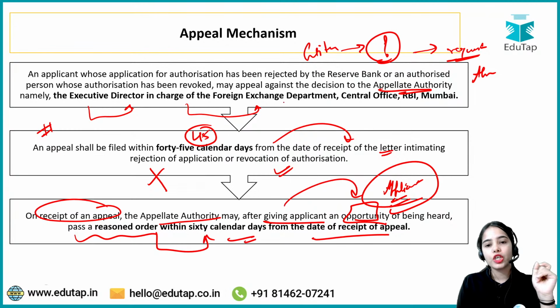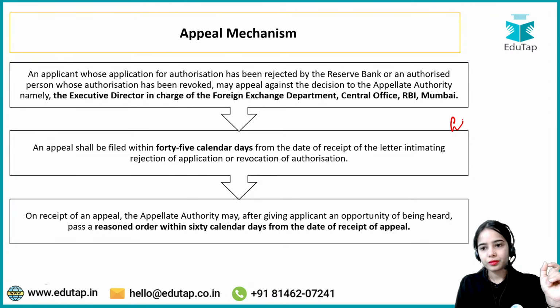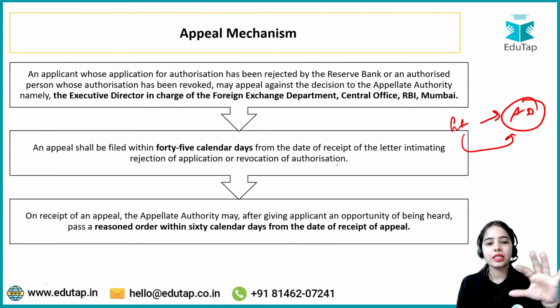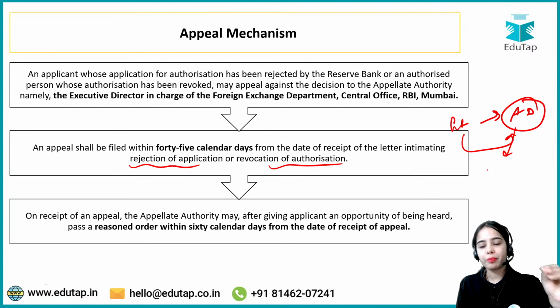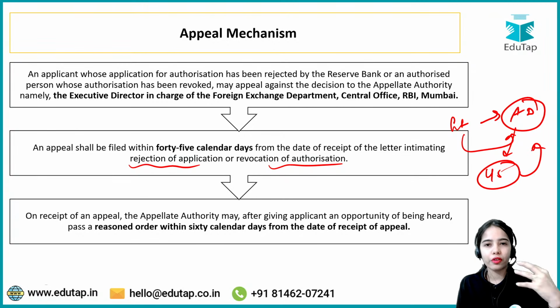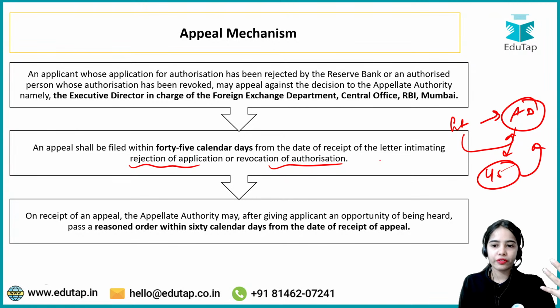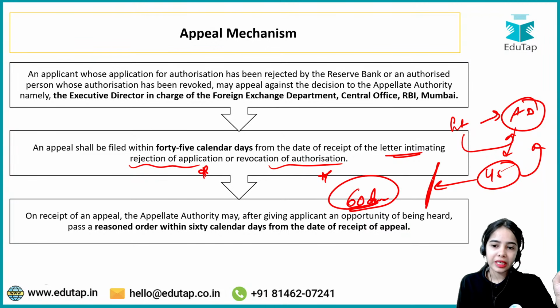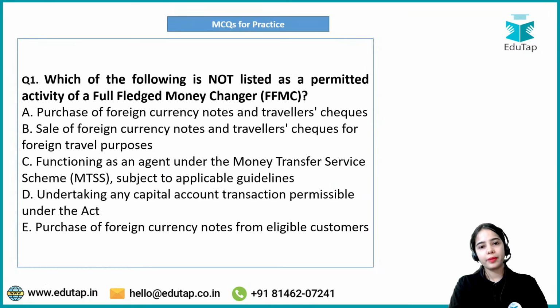So basically, an entity that wants to get the authorized dealer license or authorization, if its application is rejected or its authorization is revoked, can appeal within 45 days of getting the letter intimating the rejection or revocation, and within 60 days of getting the appeal, the appellate authority has to give the decision, that is, which party is correct. So this is the idea. So this is the appeal mechanism.